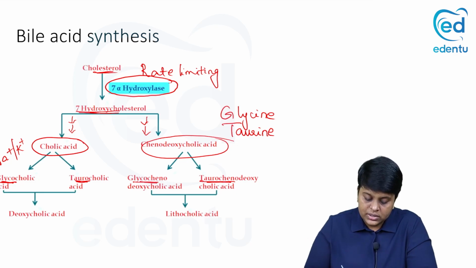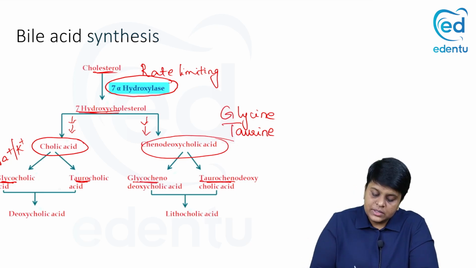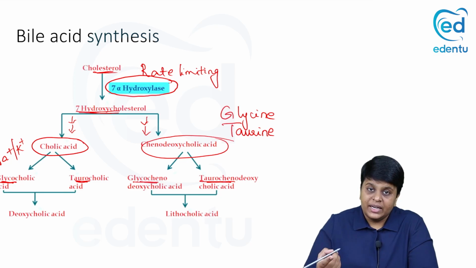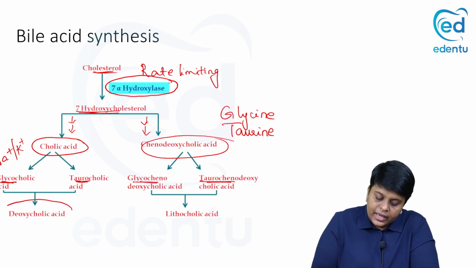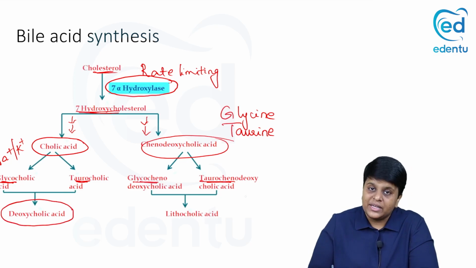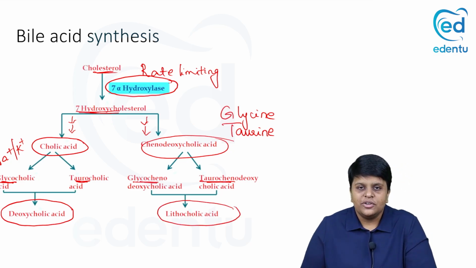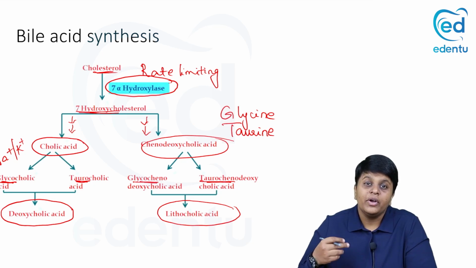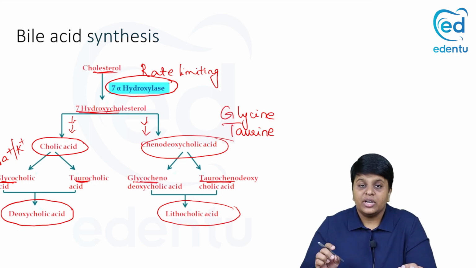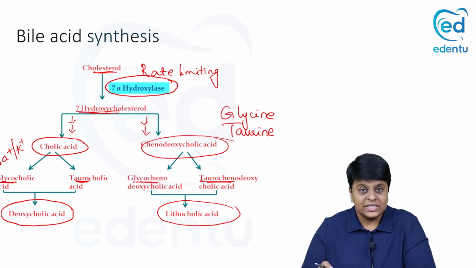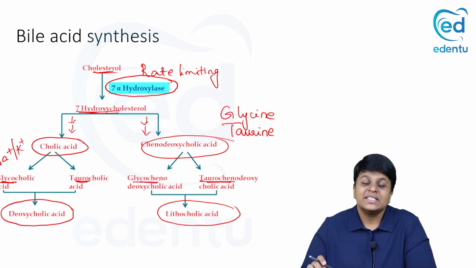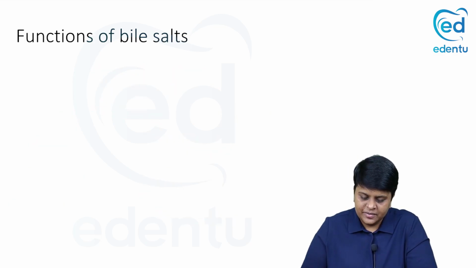After this particular bile acid gets secreted into the intestine, it is acted upon by bacteria to form the secondary bile acids, which are deoxycholic acid and lithocholic acid. These are the secondary bile acids formed in the intestine by the action of intestinal bacteria. So the rate limiting enzyme of bile acid synthesis from cholesterol is 7-alpha hydroxylase.